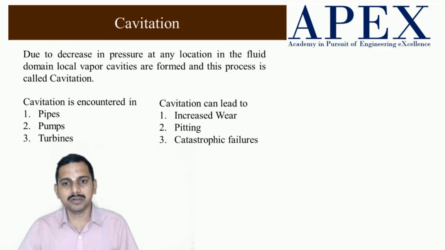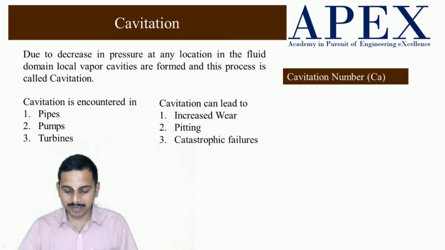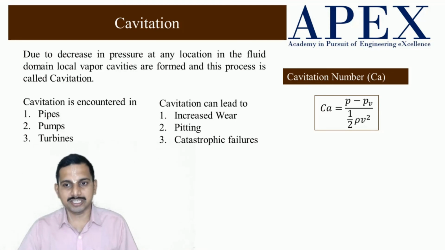Let us see next. One of the ways to see whether cavitation happens or not is the cavitation number. The cavitation number is P minus PV, divided by half rho V squared. PV is the vapor pressure, P is the pressure encountered in that liquid, and V is the velocity at that particular place.